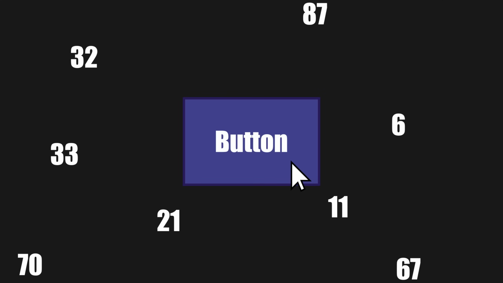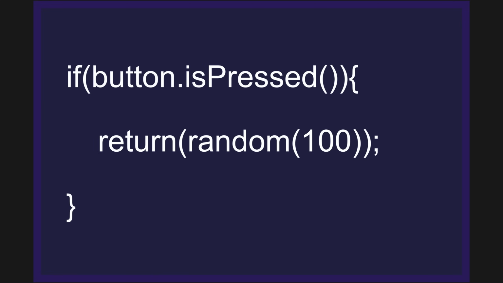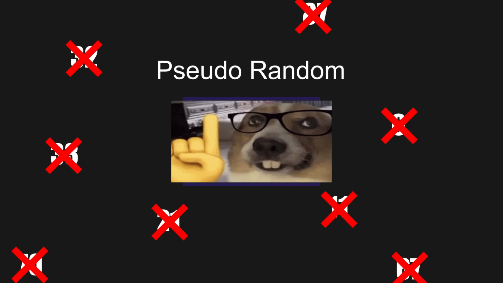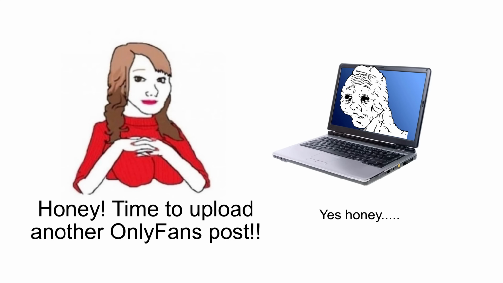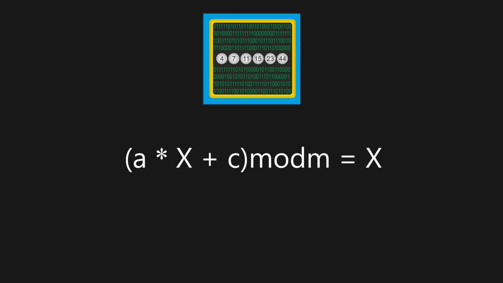When I click this button, I get a number, and even though the code I am using sets the number to a random value, it is not random. It's pseudo-random. Computers are only able to do exactly what you tell them to do. So, if we want random numbers, what we could use is something like a linear congruential generator.